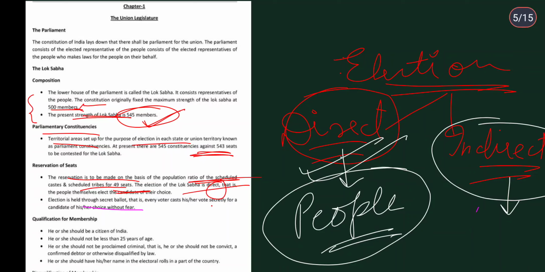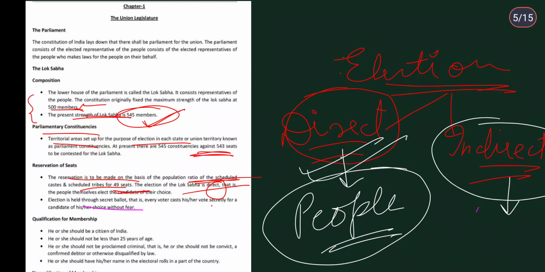And then he or she should not be a proclaimed criminal. Okay, no criminal. That is, he or she should not be a convict, a confirmed debtor, or otherwise disqualified by law. So yeah, this was the criteria for qualification. Condition for membership: he or she should have his or her name in the electoral rolls in a part of the country. So he or she should also be a voter. Now moving on to the next qualification: he or she should not hold an office of profit under the government of India.